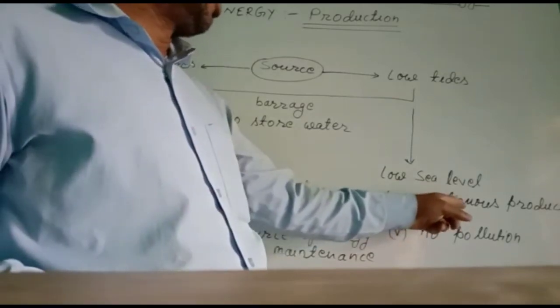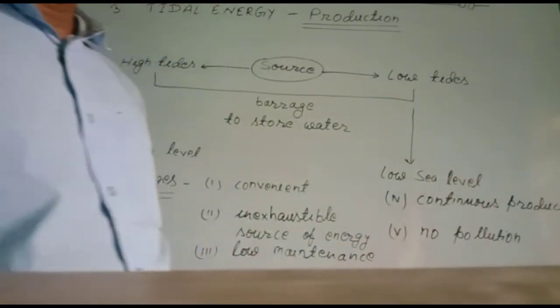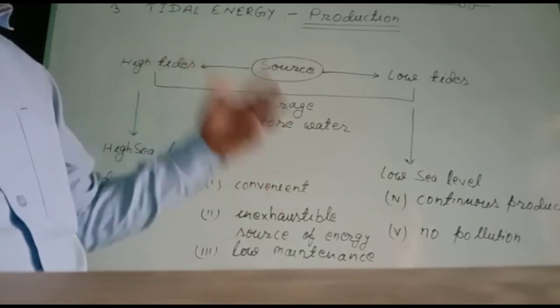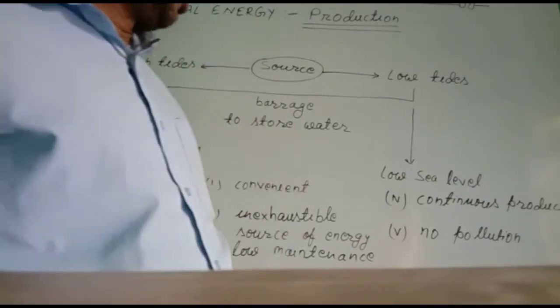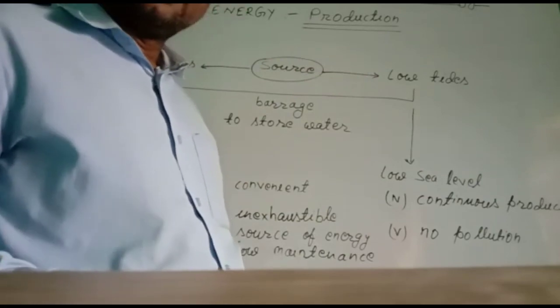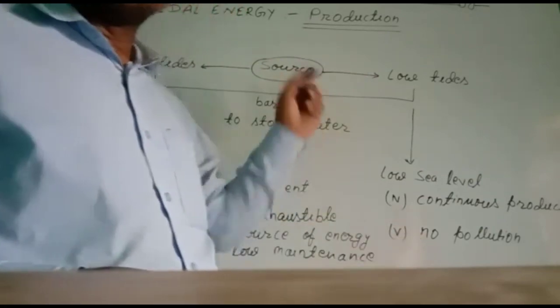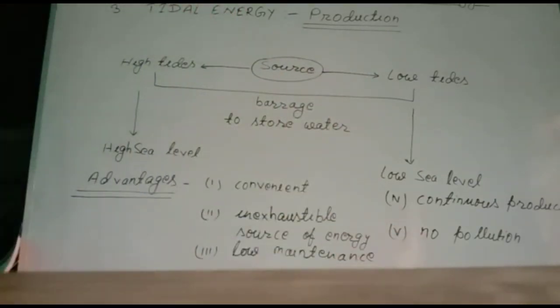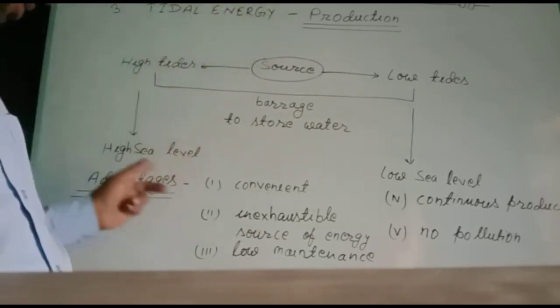Fourth is the continuous production of electricity, because this is the continuous phenomenon of high tides and low tides. There is no pollution from this type of energy, and there is no problem of global warming. This was tidal energy production and advantages.